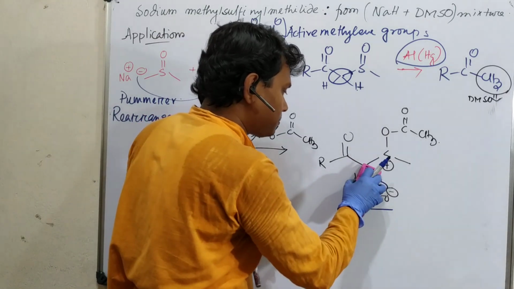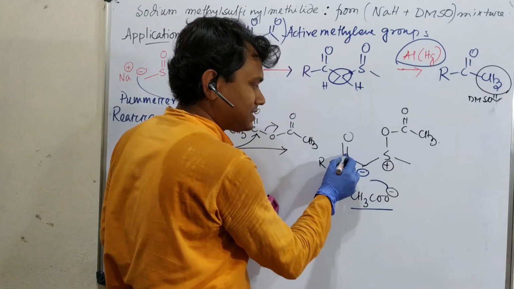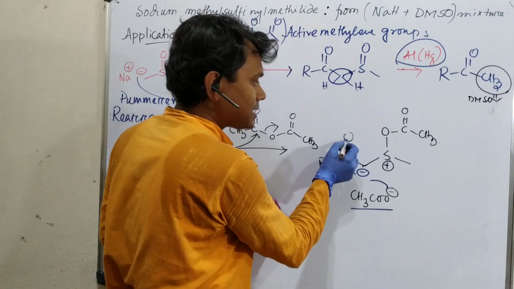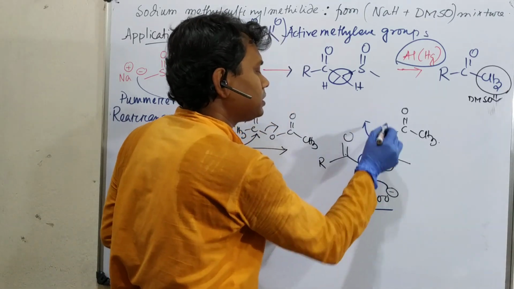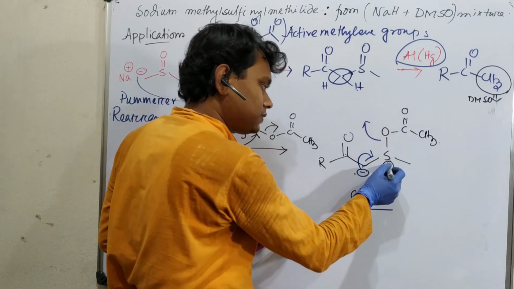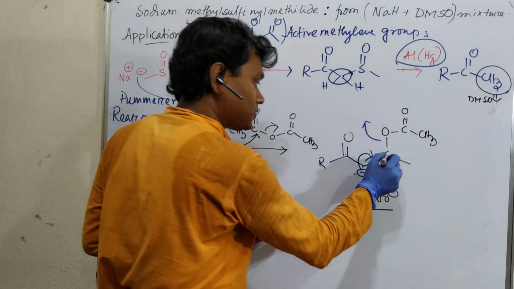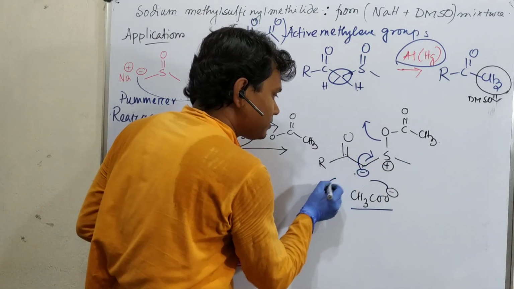So in the next step, what is expected? You can consider an anion will be generated which is resonance stabilized. Means first of all with this as well as this. Next it will push. It will leave. Okay, see the negative charge is in close proximity to the positive charge, means it's an ylide, stabilized because of sulfur, and second because of conjugation with carbon. So it leaves. So what does it result in?